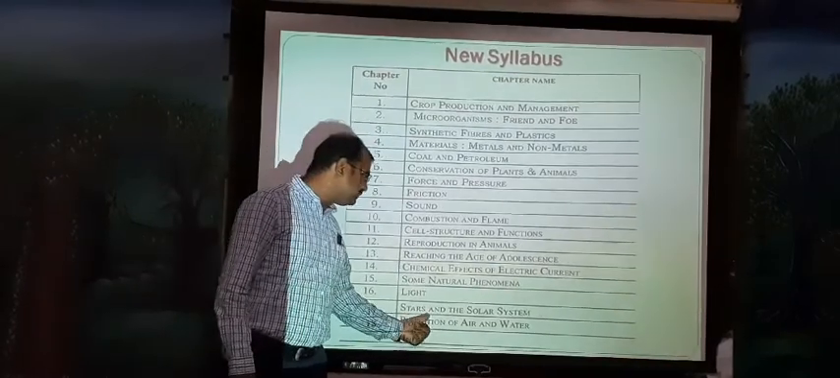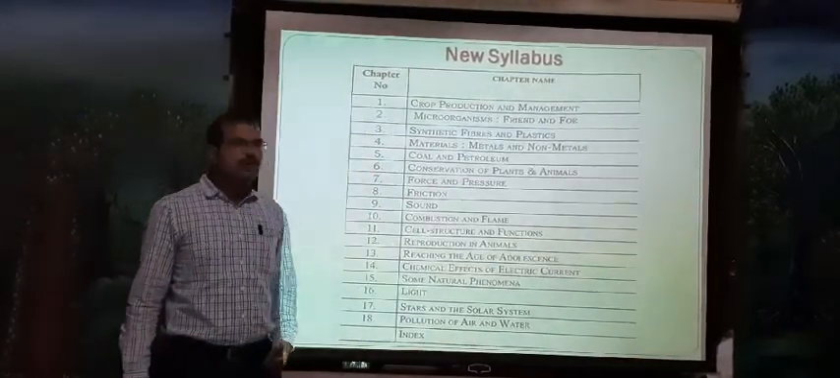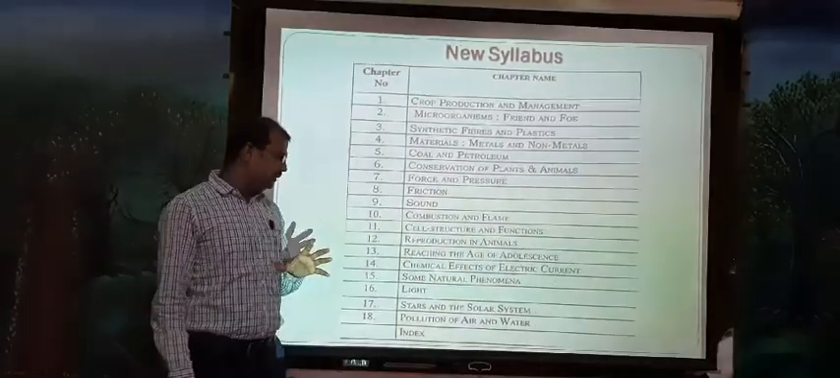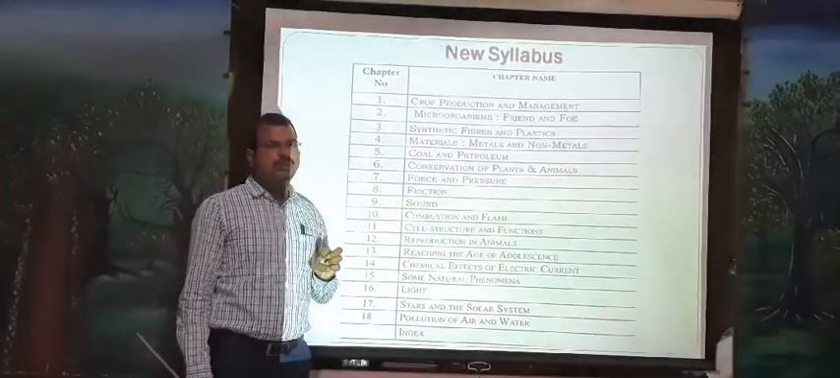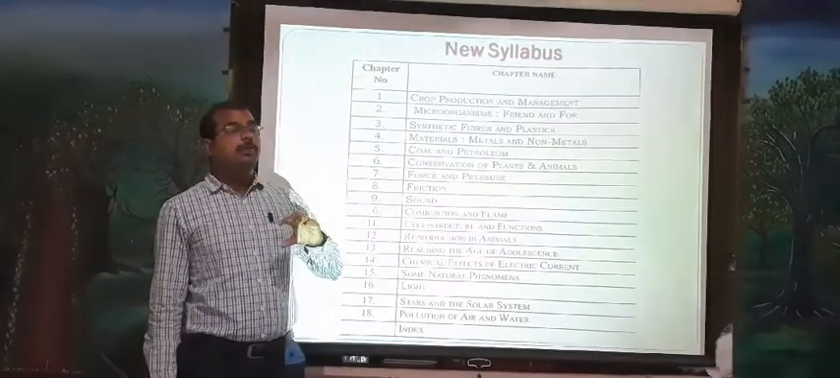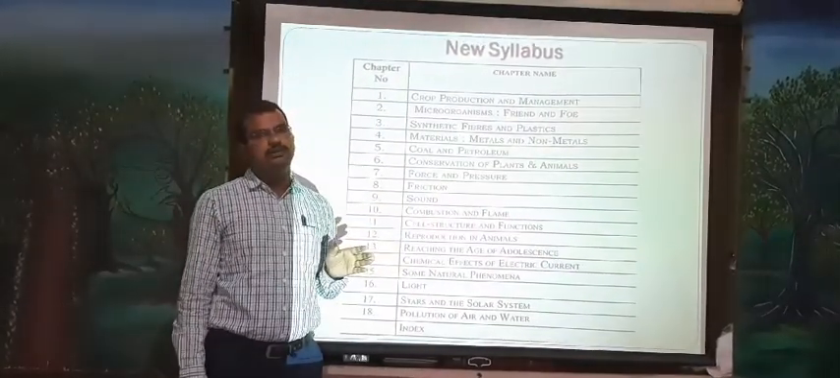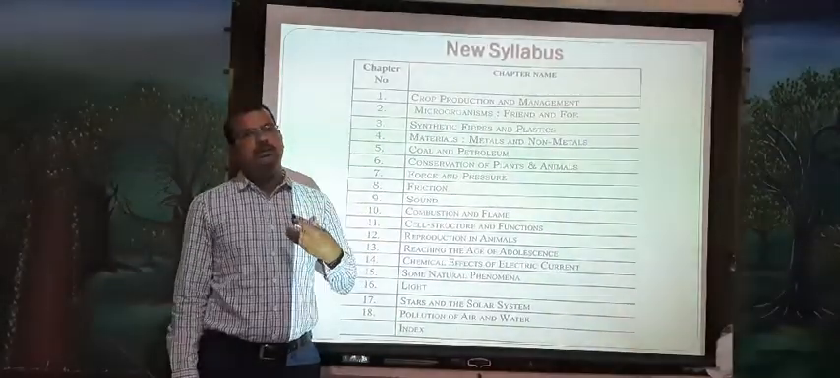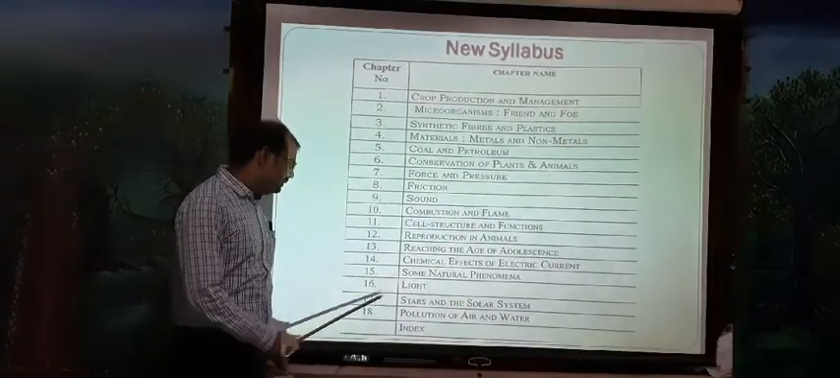17th one, stars and the solar system. You already know that in our solar system there are 8 planets. What are stars called? Stars have luminous light, and planets don't have any luminous light. What is luminous? How do they get light? That we are going to discuss in the 17th one.